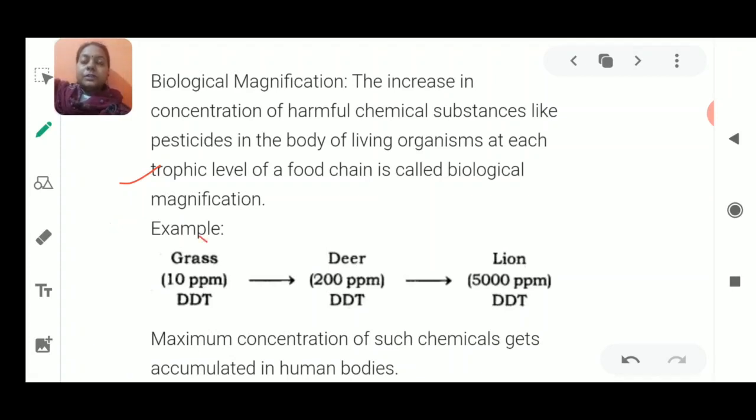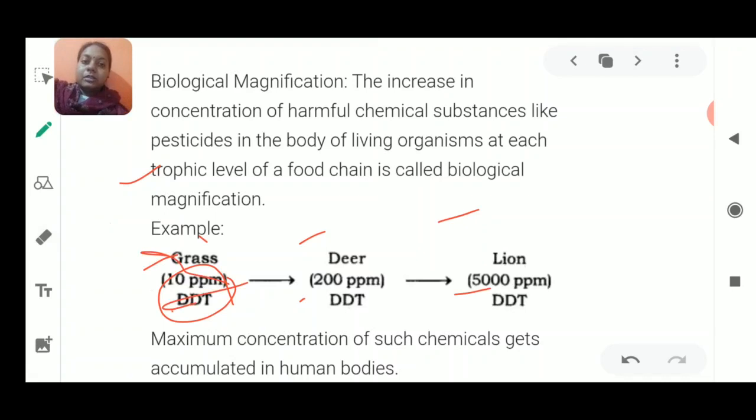Now the trophic levels are the steps of your food chain. Okay, grass, deer and lion, for example; we take the simplest food chain, and now we need to study biological magnification. How are we going to study it? We are going to see the trophic levels and what is the level of DDT in each trophic level. As you can see, it was 110 ppm, it was 200 ppm, and it became 5000 ppm in the highest trophic level. Now what is the lowest trophic level here?